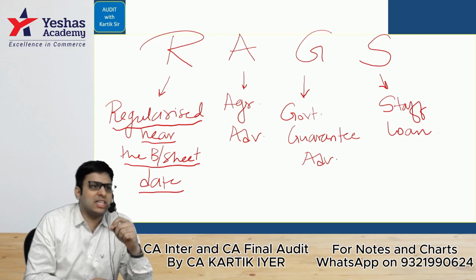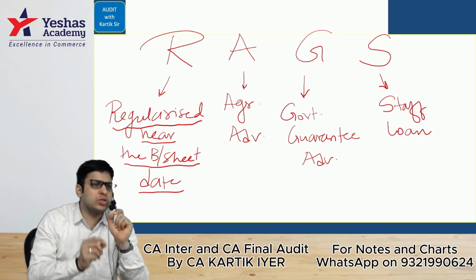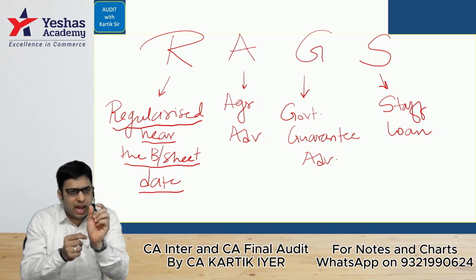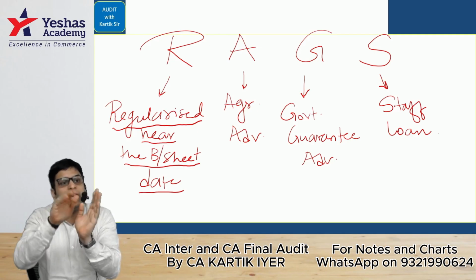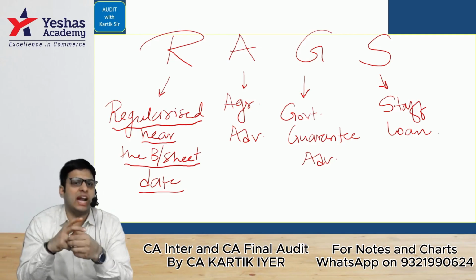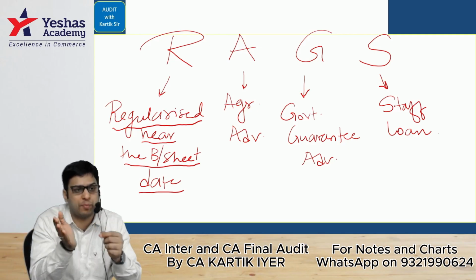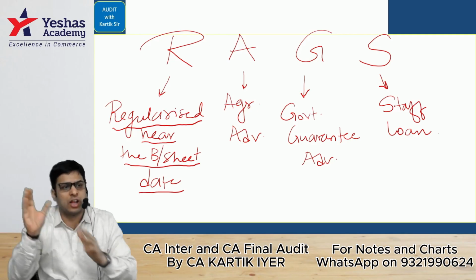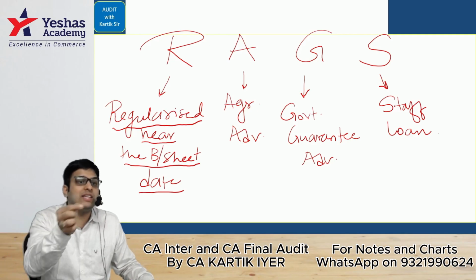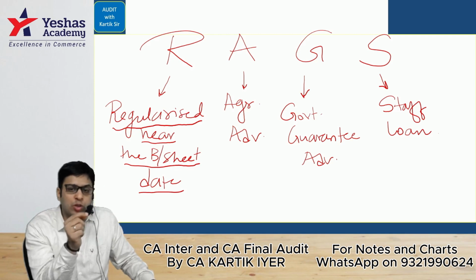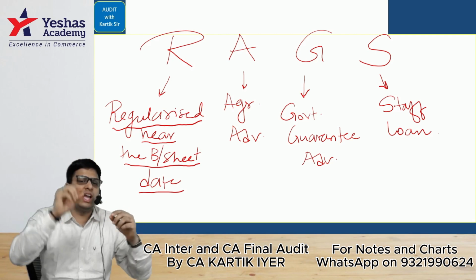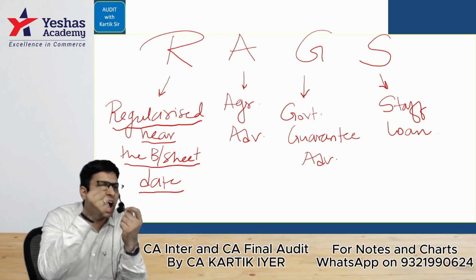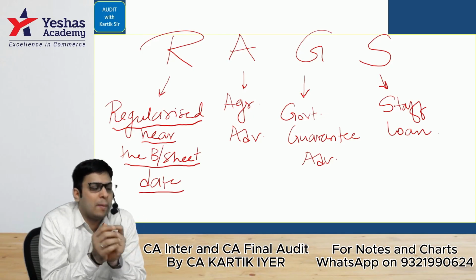So the bank in this case will do a trick. What it will do is, it will do some manipulation in the accounts in such a way that the asset becomes an NPA, or the loan becomes an NPA, not before the year end, but after the year end. So in that case, the reversal is not required in the previous year. It is required only in the next year. So at least in the previous year, you need not reverse the transactions. And because you need not reverse the transaction, inflated income will be shown. Hence, your profit will be shown at a higher figure than what you should show. Banks can do this manipulation.